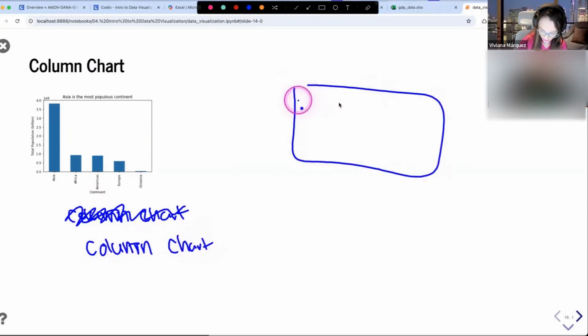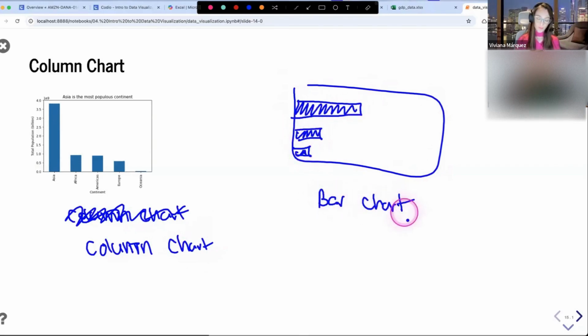And if it's oriented this way, like this one, it is a bar chart. People use the names interchangeably, so it's not a big deal. But column, because the visualization looks like columns. Think of a building. A building has columns. And this one is the bar chart. But it's the same thing. They both satisfy the same purpose, which is to show how much of something you have.